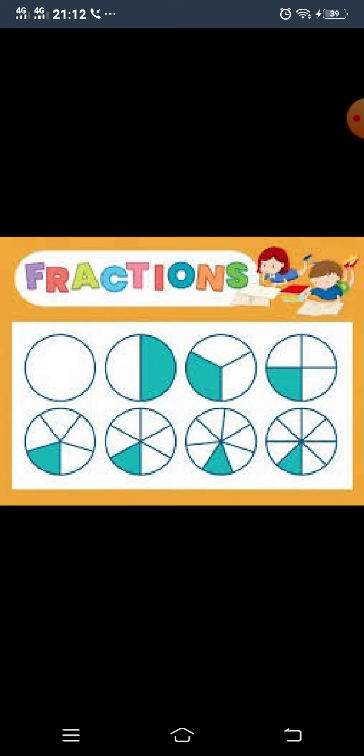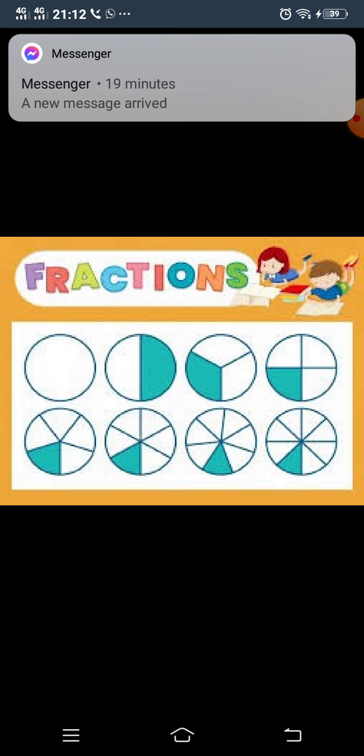In the third picture, 1 out of 3 parts is colored. In the next picture, 1 out of 4 parts is colored. Next, 1 out of 5 parts. Then 1 out of 6 parts. Next is 1 out of 7 parts, and the last one is 1 out of 8 parts colored.